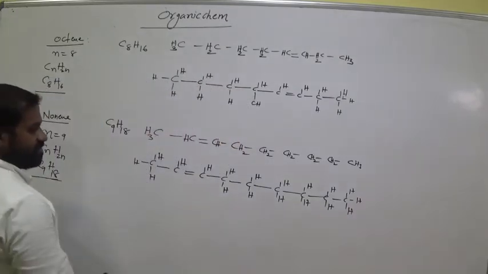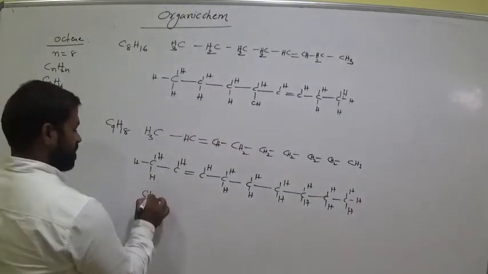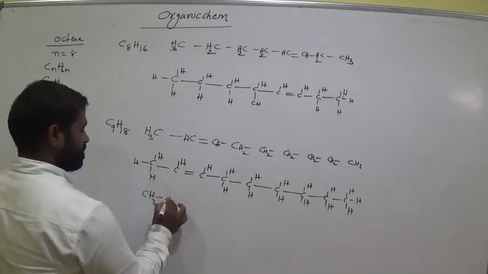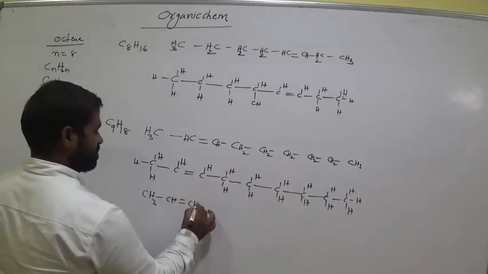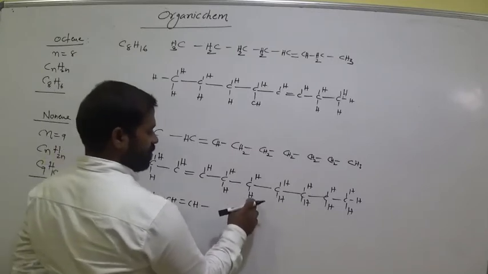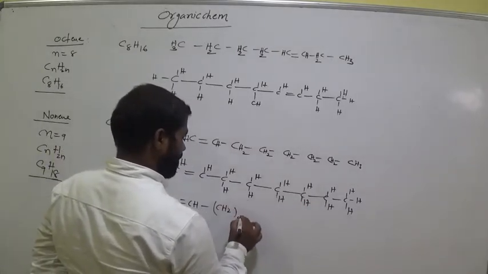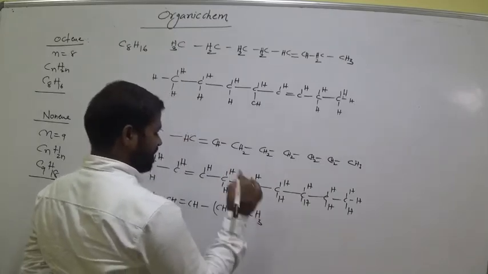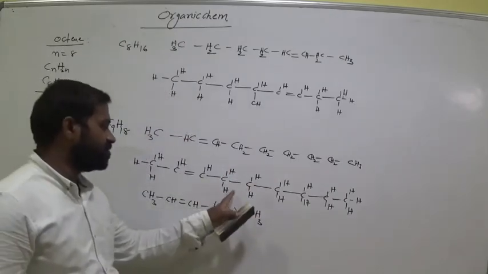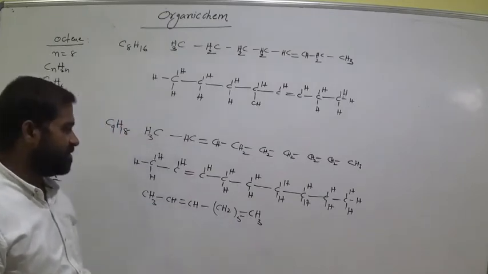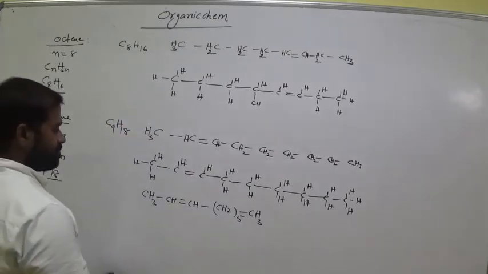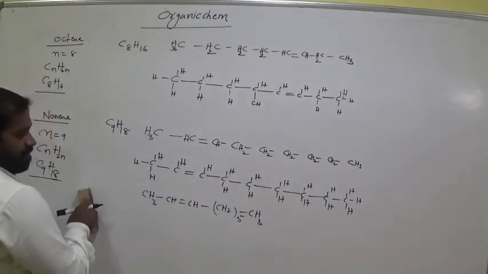Everyone? We can also write this one as CH3 bond, CH double bond, CH bond, then CH2 taken 5 times, bond CH3. This one is also correct, am I right? Why? Because the CH2 term is repeated 5 times. Okay? Clear?